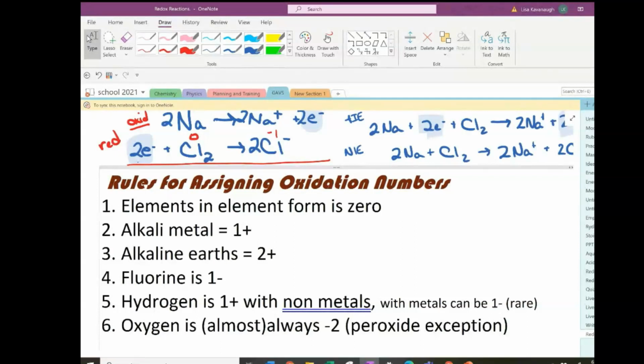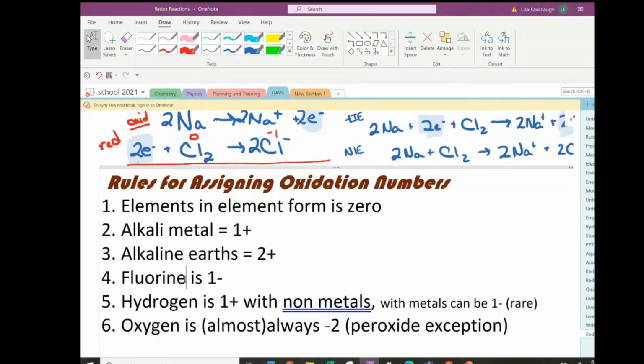Hydrogen is going to be +1, as long as it's hanging out with non-metals. And here's where all the exceptions start. Up until I got to rule number 5, there were no exceptions. And in chemistry, there are always exceptions. Rule 5 is where those start. Hydrogen, when it's with a non-metal, is going to have a +1 charge unless it's hanging out with metals. And then it's what we call a hydride.